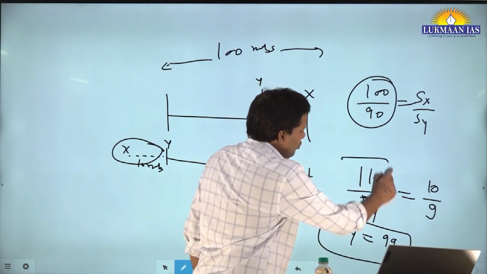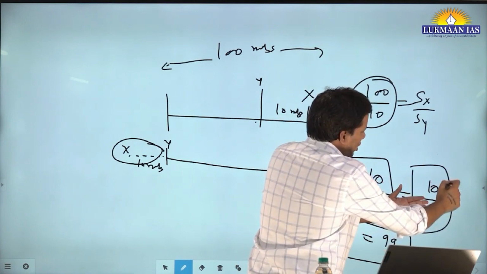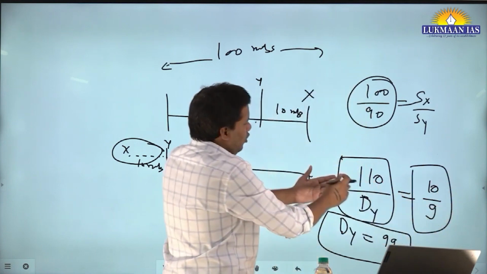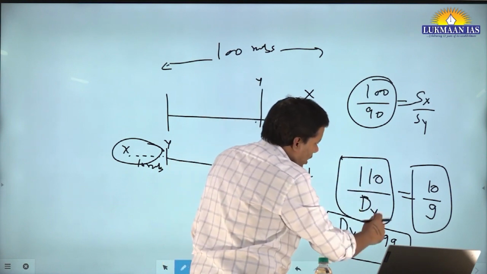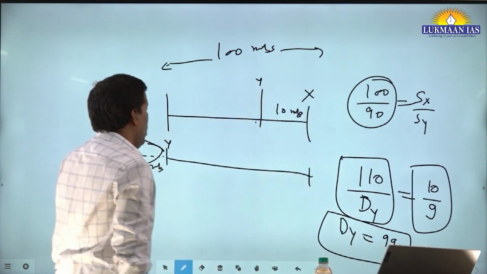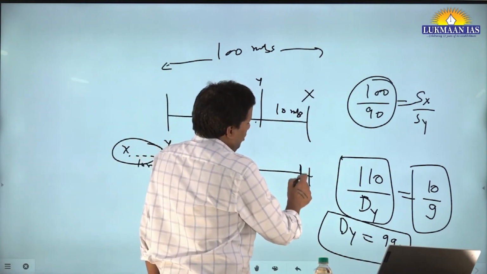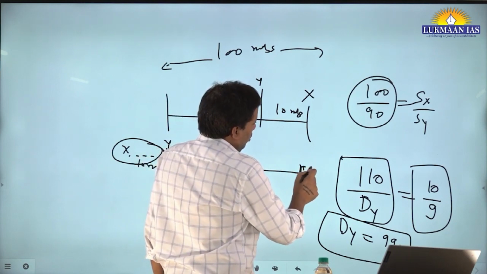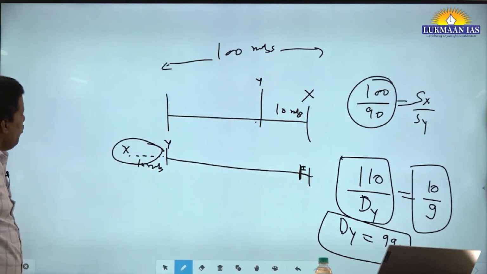This is your distance ratio. This is your speed ratio. Time is the same. I would have written t into t, but that will get cancelled. So X is traveling 110 meters. In the same time, Y will travel only 99 meters. So again, what will happen? X will beat Y by 1 meter. Okay, so try to visualize this and see why it is happening.